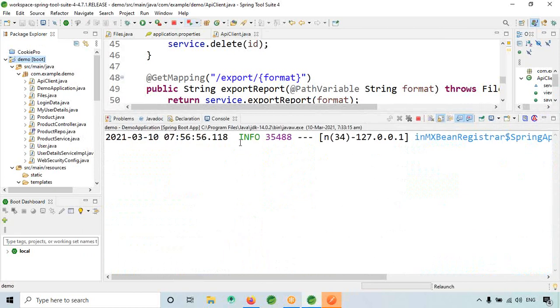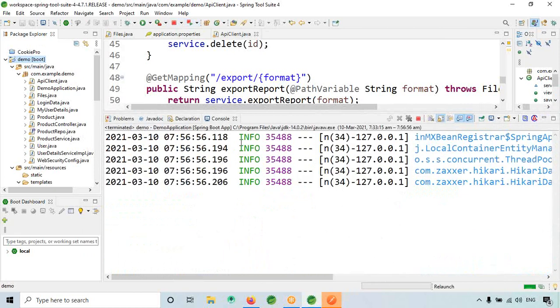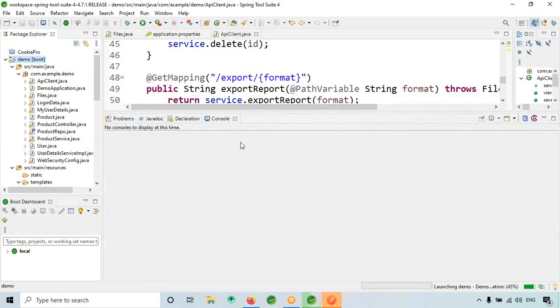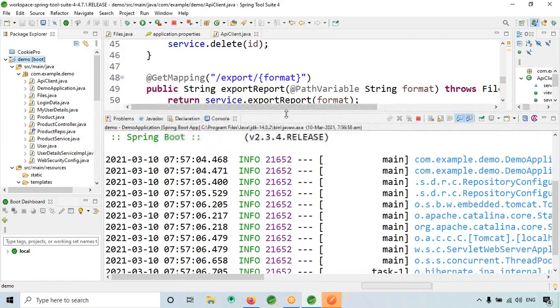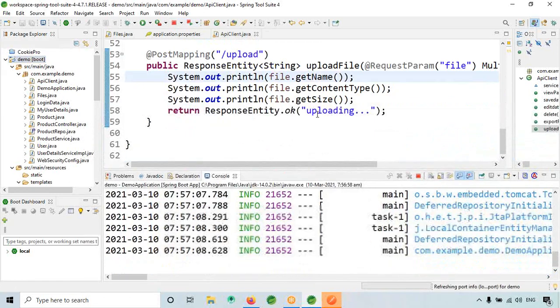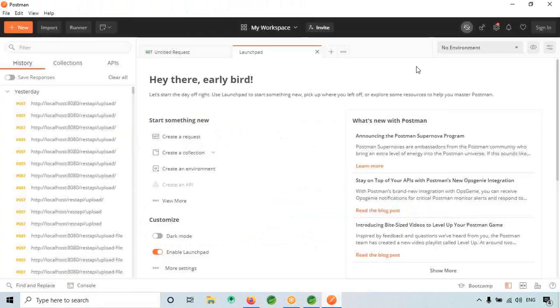Code is working. Rerun. Now I'm just opening this.